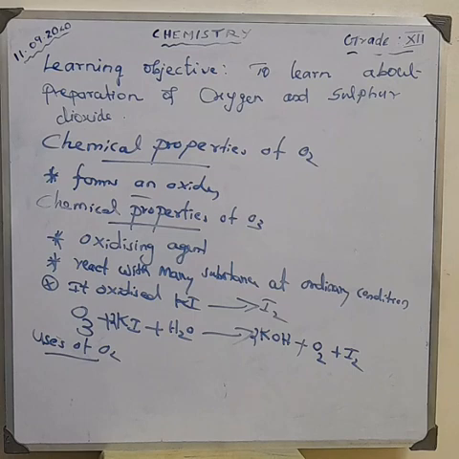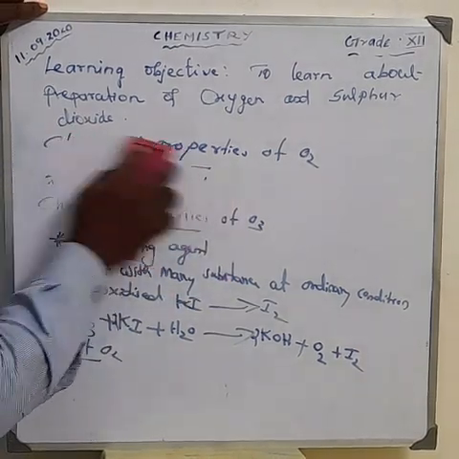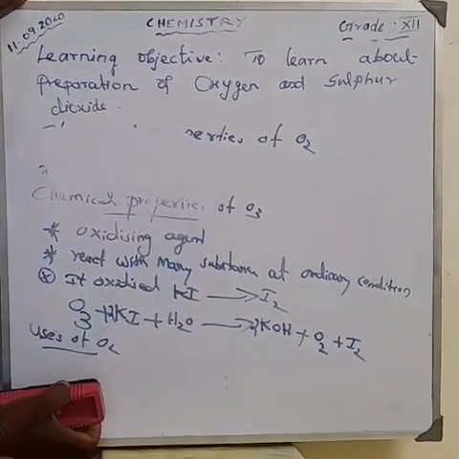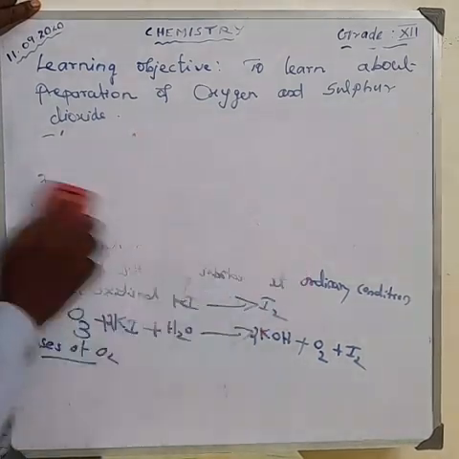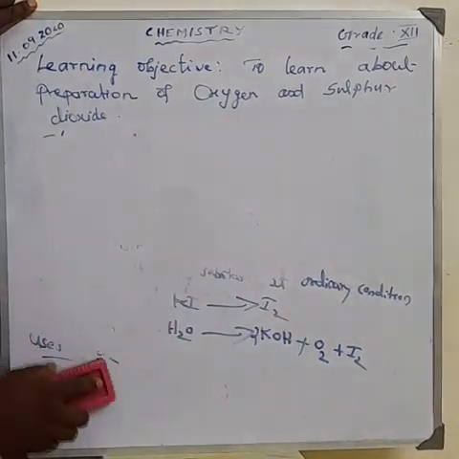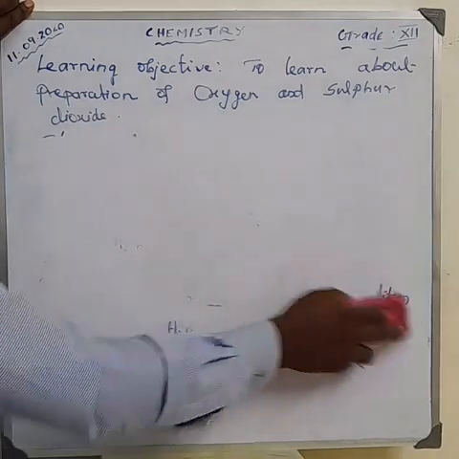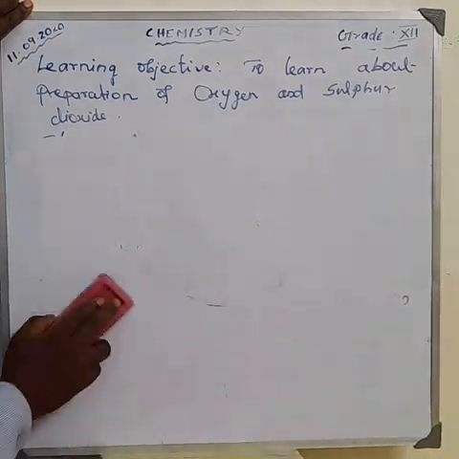Next, about the allotropic forms of sulfur. Next topic is allotropy. In the previous lesson we learned about the allotropic forms of phosphorus. Am I right?